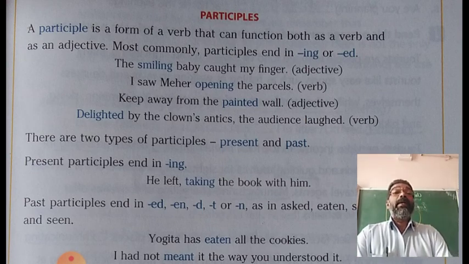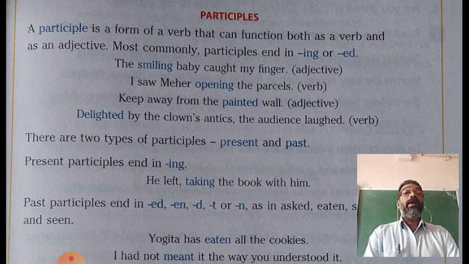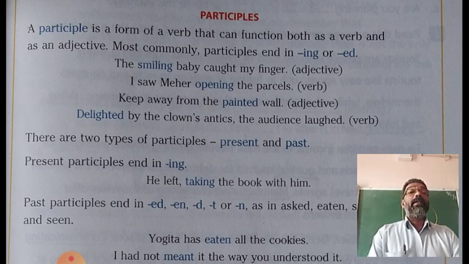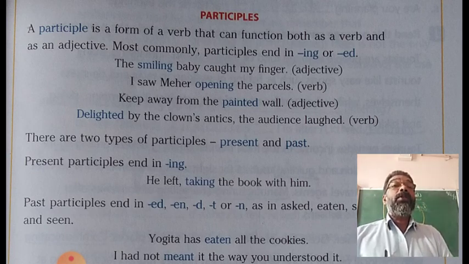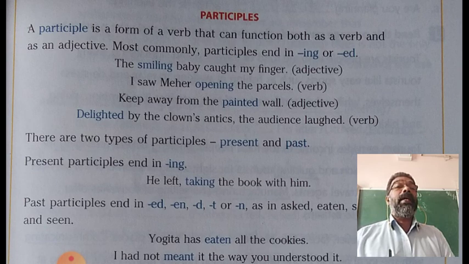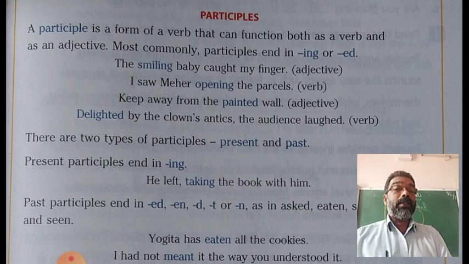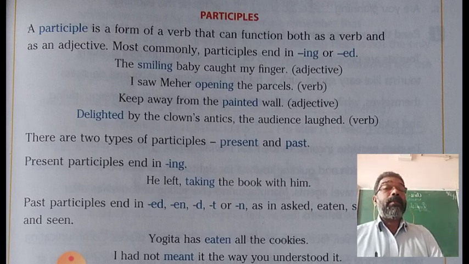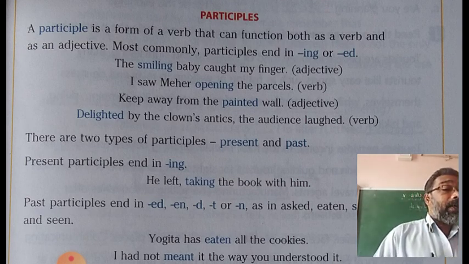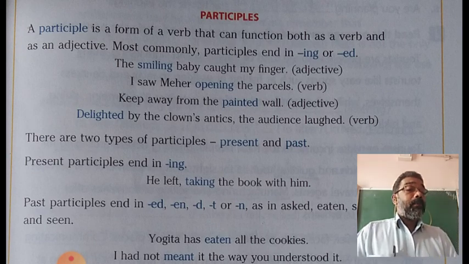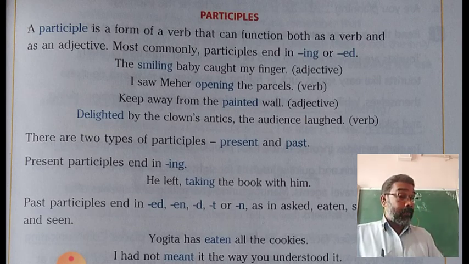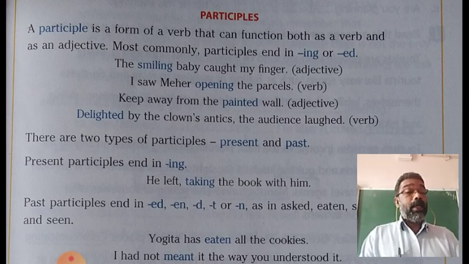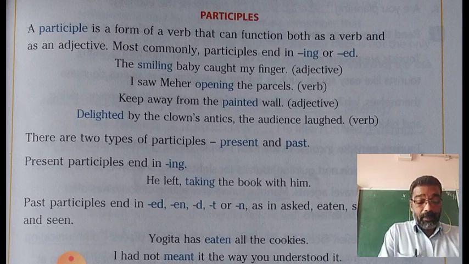A participle is a form of a verb that can function both as a verb and as an adjective. Most commonly, participles end in ing or ed. So as I said, participles can be present participle or past participle. Present participle is the ing form of the verb without a helping verb to it.